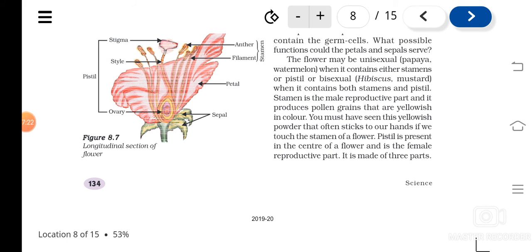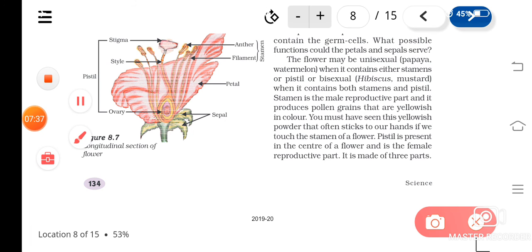And next is the pistil. Pistil is actually the female part of the flower, and it is present in the center of the flower. If you see this, there are three different parts. They are the ovary, then you can see a long style, and you can see a stigma. Understood?